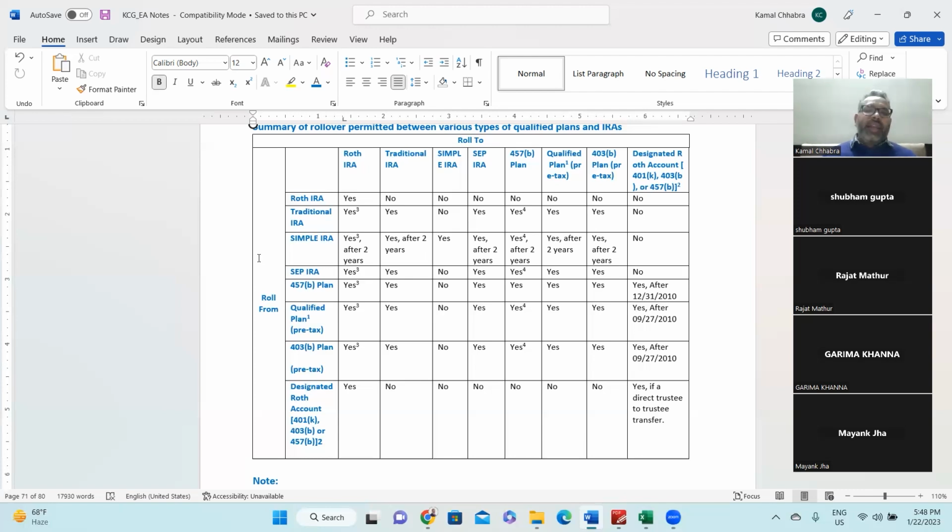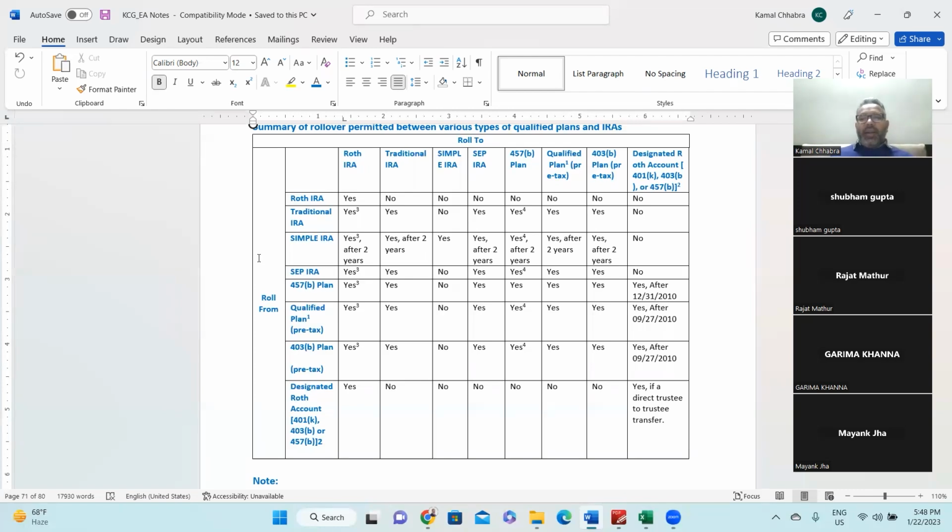Same way, simple IRA can be transferred to the Roth IRA, but after 2 years, not before that. It can be transferred to traditional IRA, but after 2 years. And simple IRA can be transferred to another simple IRA, for which there is no limitation.